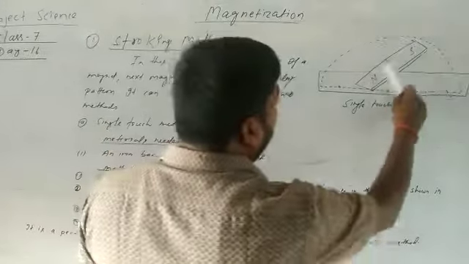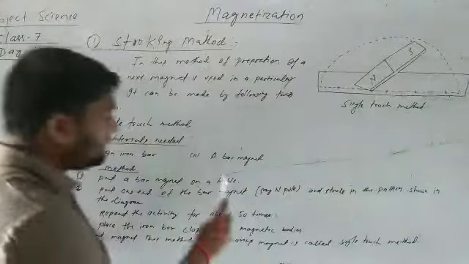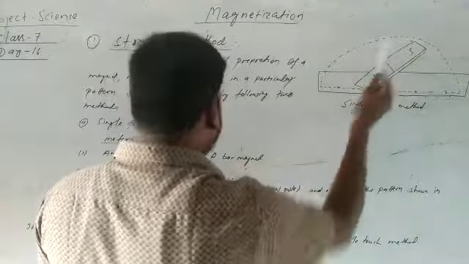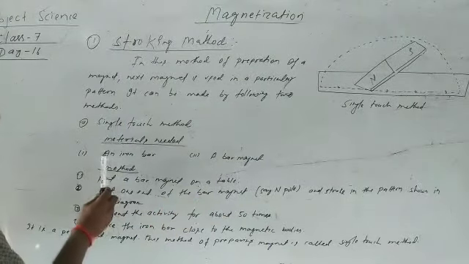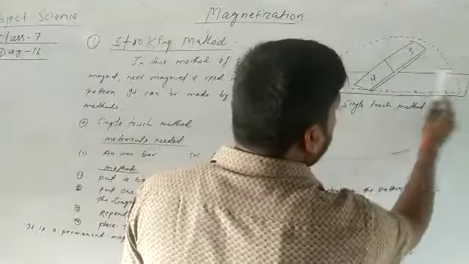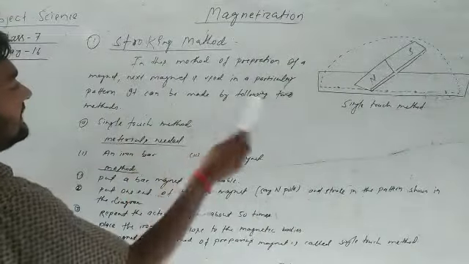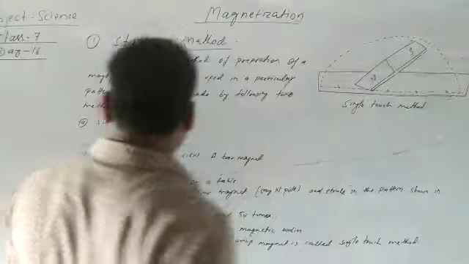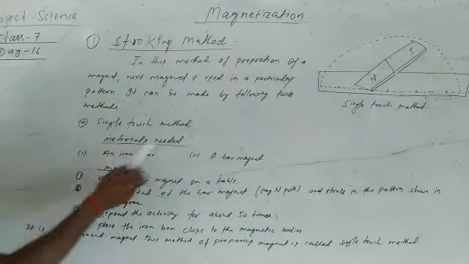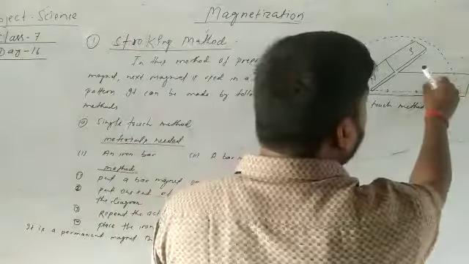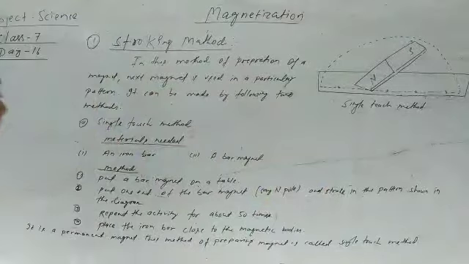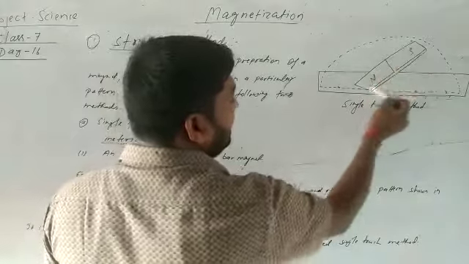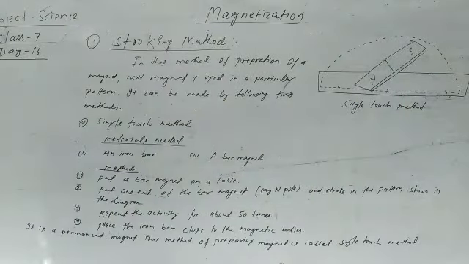So one is a bar magnet, and this one is the bar magnet. This one is the iron bar. Let's see here the materials required: an iron bar. We are going to change the iron bar into a magnet. And next, we are keeping the contact to the bar magnet.